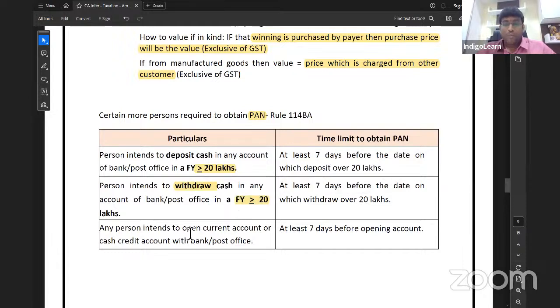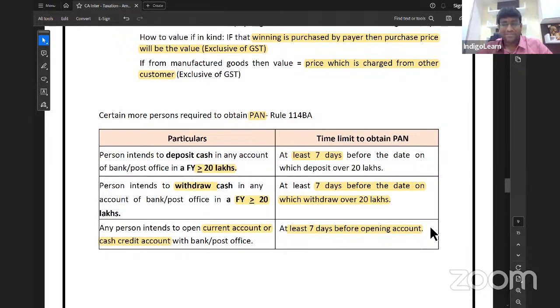And if a person intends to open a current account or cash credit account, something like an OD account, then he has to obtain PAN at least 7 days before the date on which he deposits over 20 lakh rupees. At least 7 days before the date on which he intends to withdraw over 20 lakh rupees. And for a current account or cash credit account, at least 7 days before opening such account, he must obtain PAN.